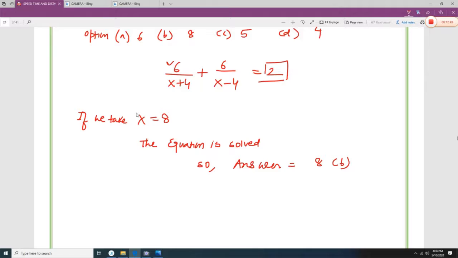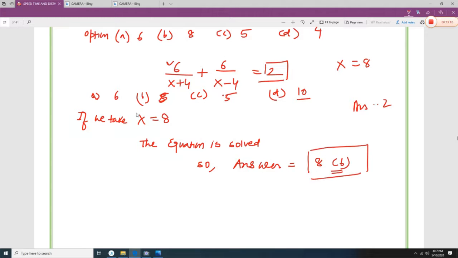And then options will be given. Here A option is 6, B option is 8, C is 5, and D is 10. So if you put the B option 8 instead of x, and then you find out the answer, it will be 2. So the correct answer is 8.